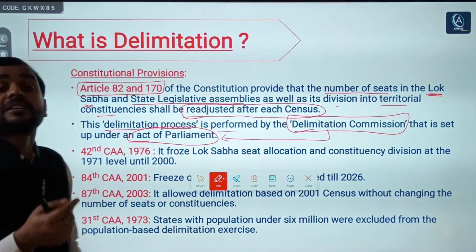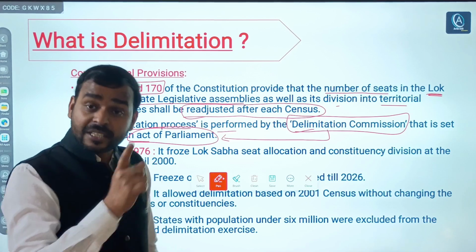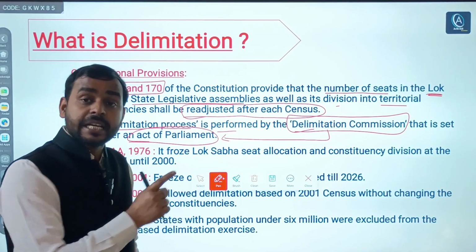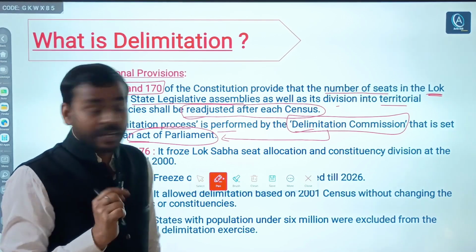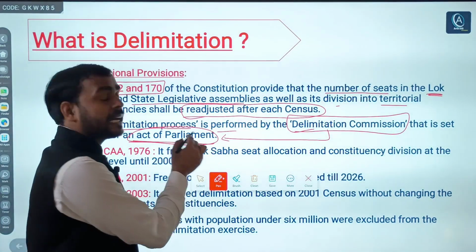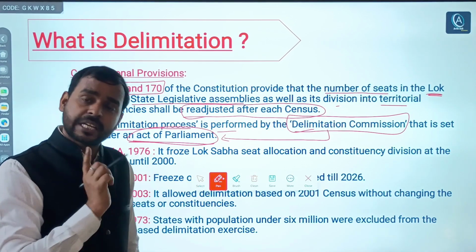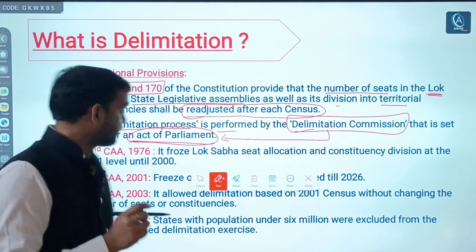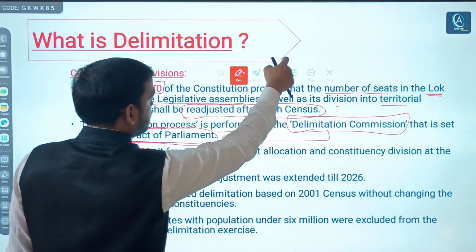Is it an executive body, constitutional body, legislative body, or a statutory body? Always remember it is a statutory or legislative body. Why? Because it is set up under an act of parliament, right? Not a constitutional or executive body, right? Now certain other facts you should know.